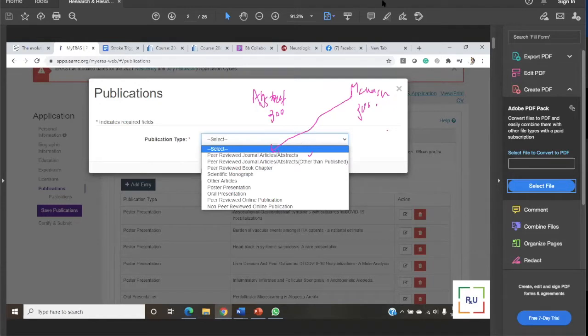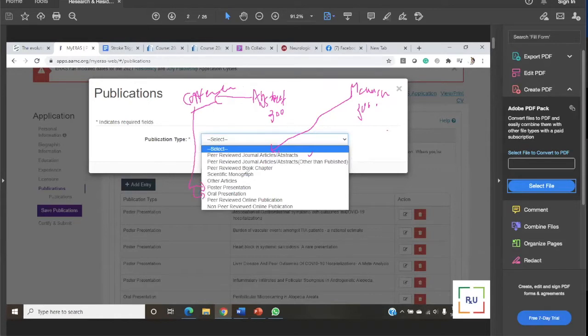Now whenever you are doing research and writing the small abstract, that small abstract you are submitting to conferences, and whenever you go to the conference, you present your work in an oral presentation or poster presentation, depending on the conference, and that thing you put here.